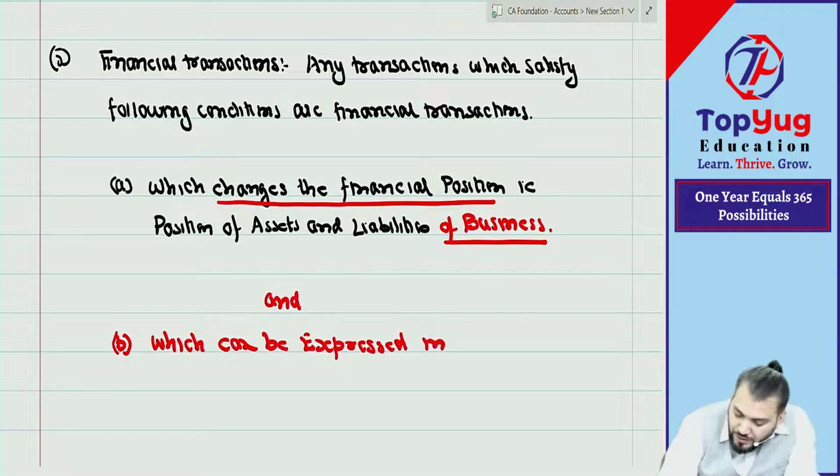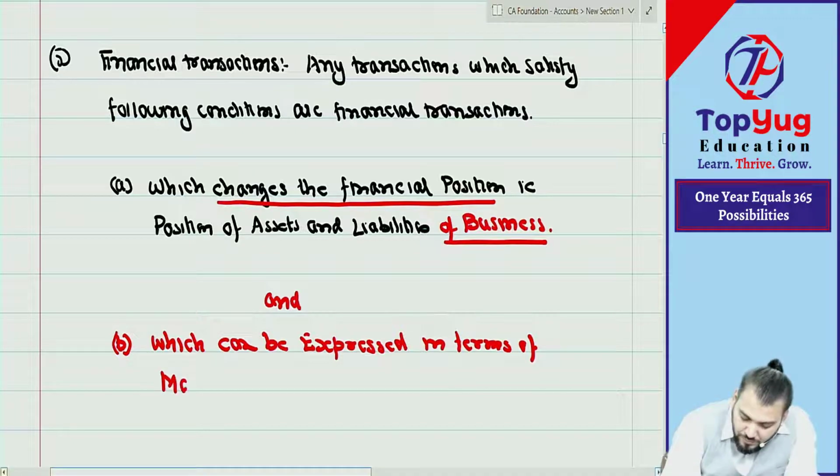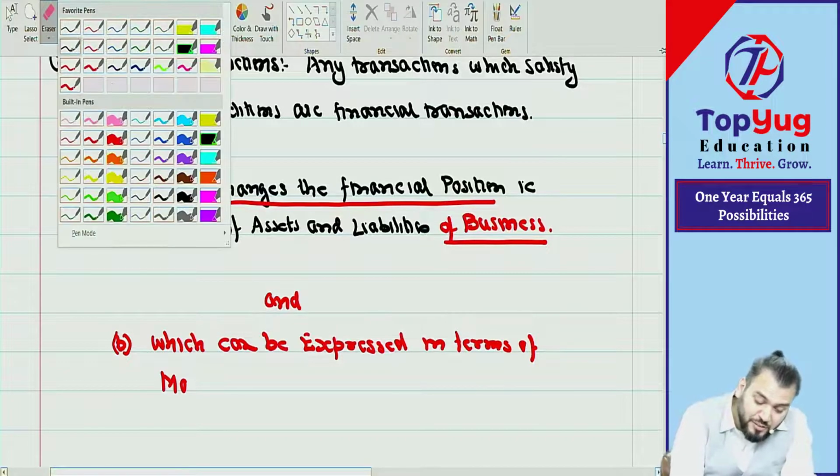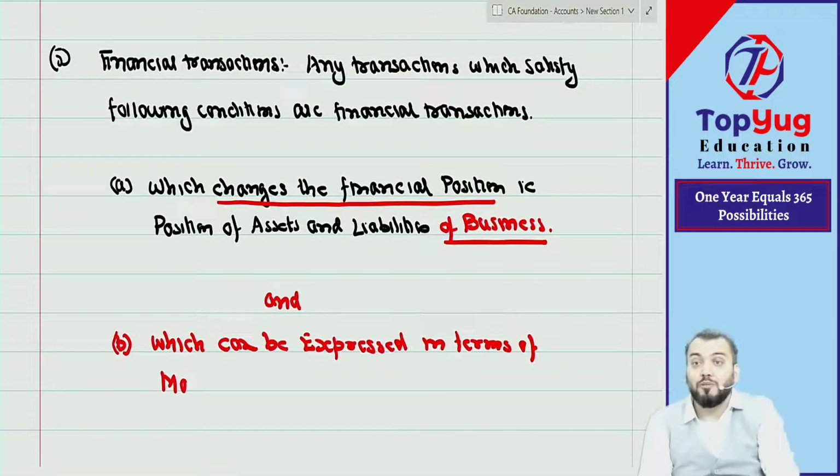Which can be expressed in terms of money. Means any transaction which cannot be expressed in terms of money cannot be recorded, because for recording we require money value. So if it cannot be expressed in terms of money value, then it is not a financial transaction.